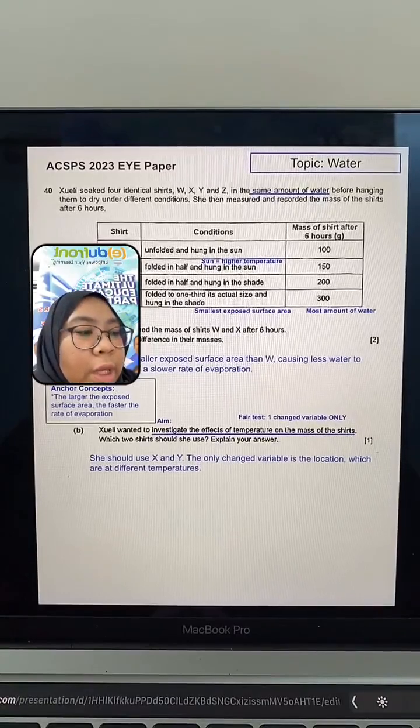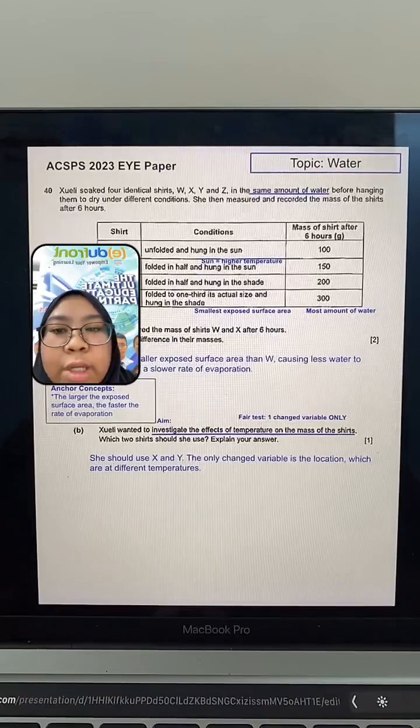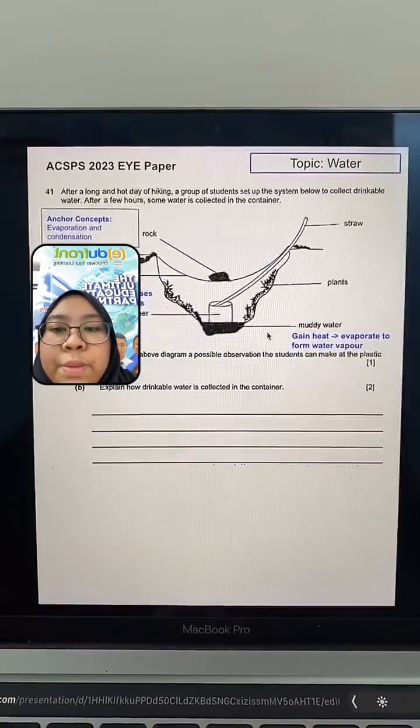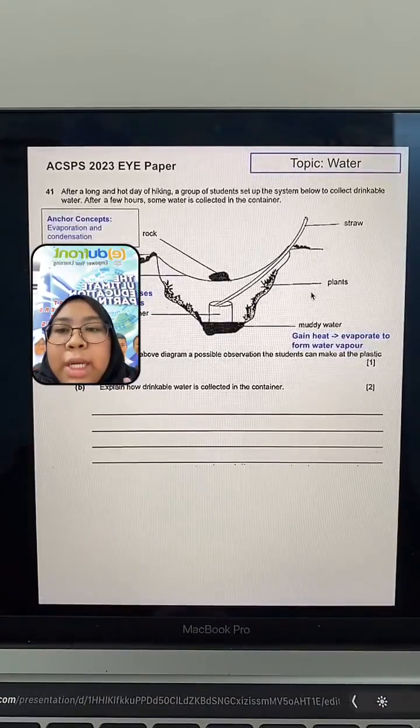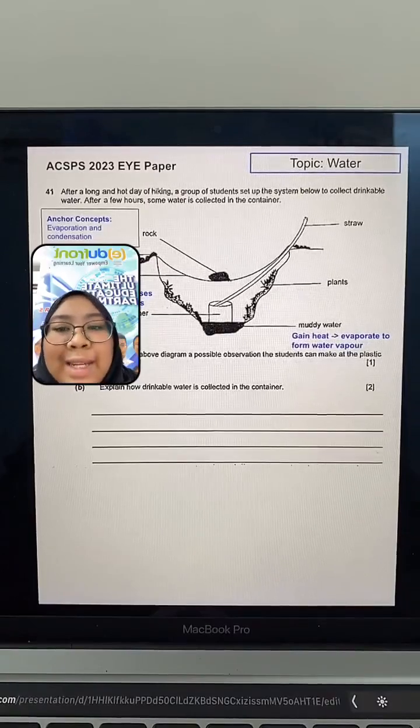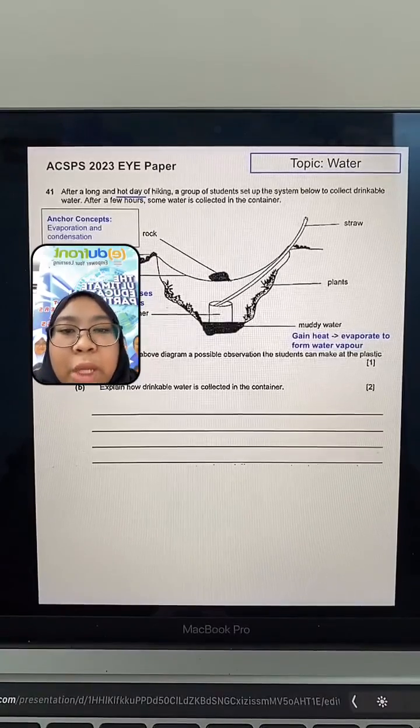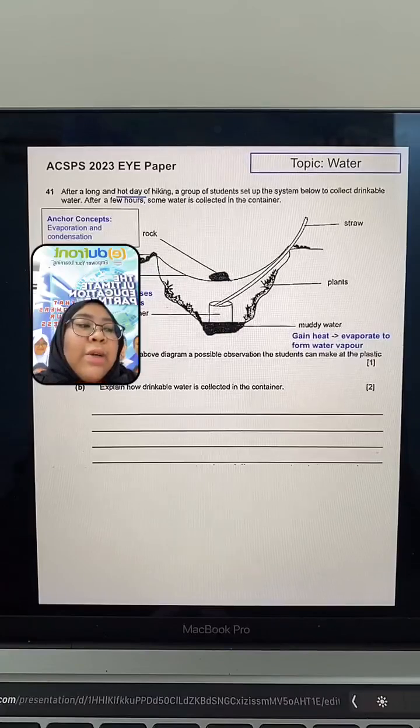I think I have another water question. Let's work on water again. Okay, next is the water question. Another water question. This is from the ACS paper. After a long and hot day of hiking, a group of students set up the system below to collect drinkable water. After a few hours, some water is collected in the container.